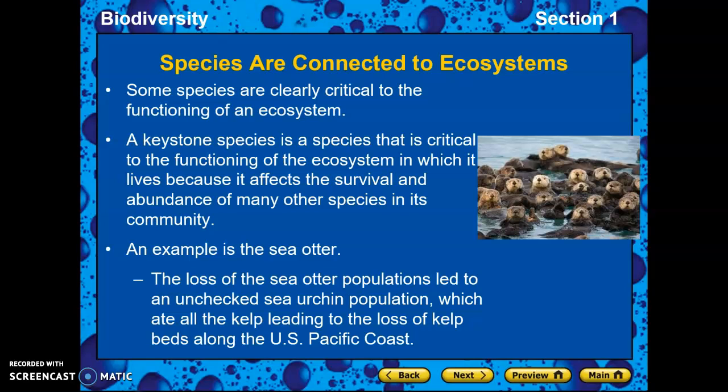And then the kelp that is there would be lost because all of the sea urchins would be eating all the kelp and then there wouldn't be any more kelp.